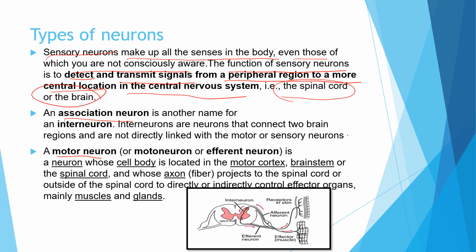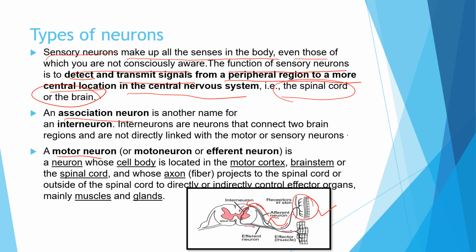Is it clear? So this is the sensory neuron, and these are also called the afferent neurons. Sensory neurons are also called the afferent neuron. Now you can see here, these are the sensory neurons which are receiving the signals or detecting the signals from the peripheral region of the body. These are carrying this through the afferent neuron, or the sensory neurons, to the central nervous system. So these are being carried to the spinal cord.